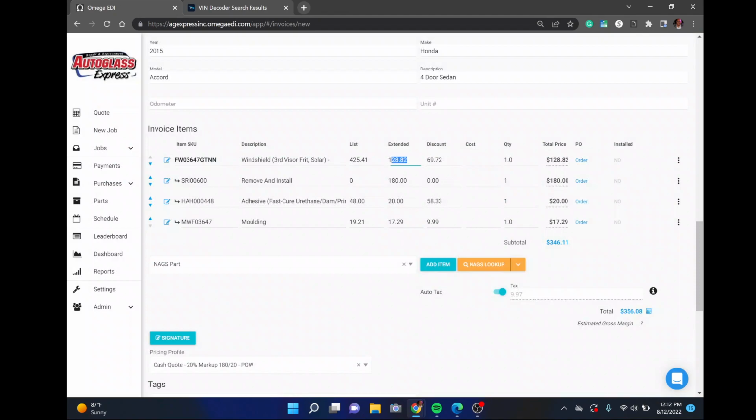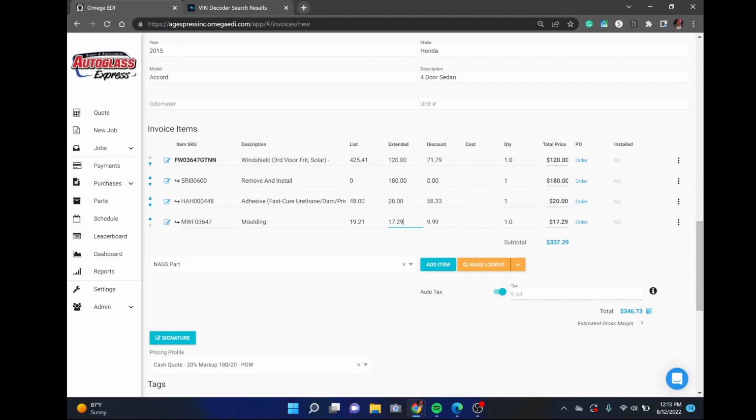So I can either change this to, let's say, $120. The glass cost me $85. I want to make a little bit of money on the glass, so $120. My labor is going to be $180. That's a preset here. If you feel like this vehicle is going to take more time, feel free to change this number. We're charging $20 for the glue and $17 for this molding.